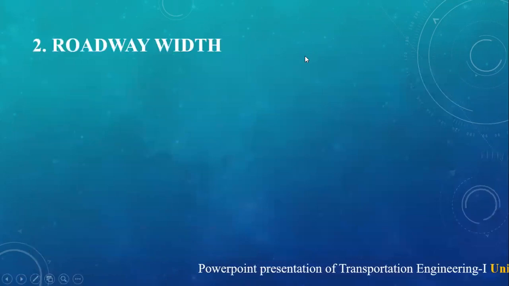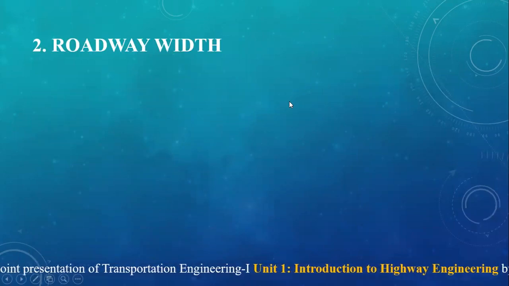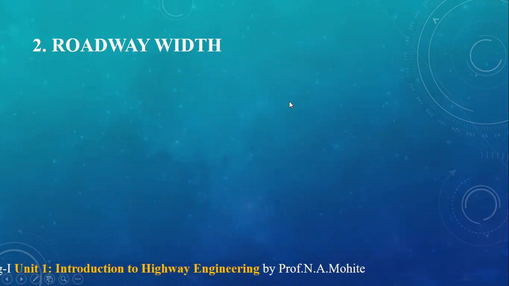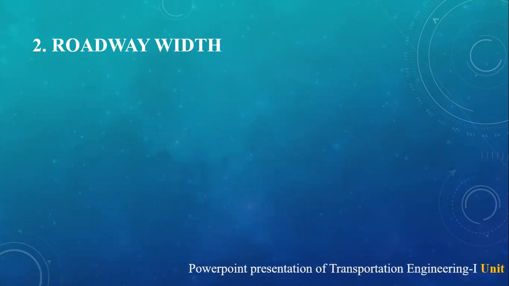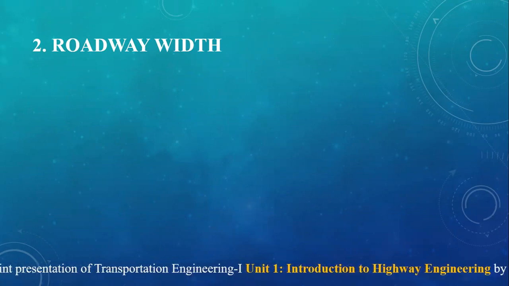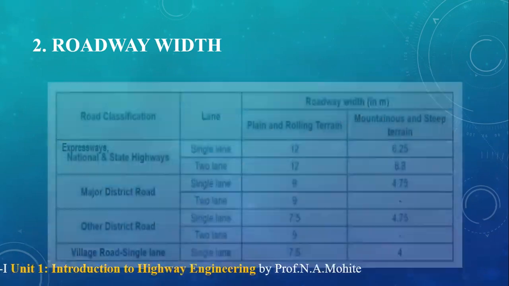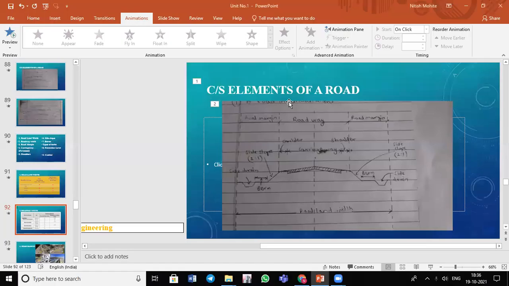Next, roadway width. The roadway width is the total width of carriageway, which includes the shoulders on either side of the carriageway. Again I will show you the cross section here, you can get an idea. So this is the roadway width, which includes the carriageway and the shoulders provided on either side of the roadway.